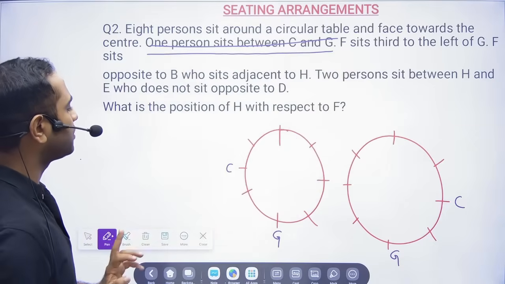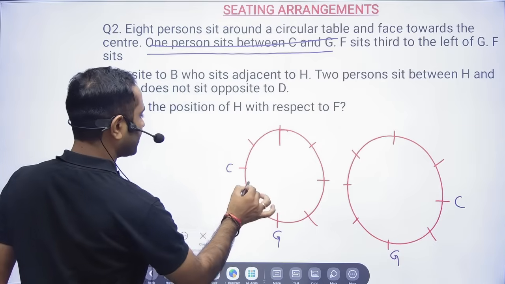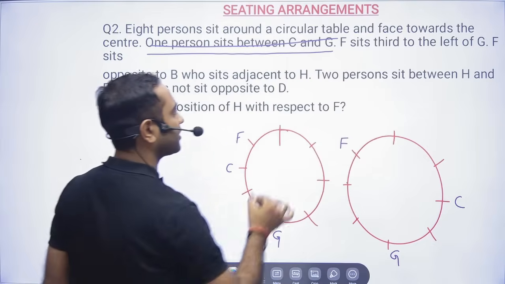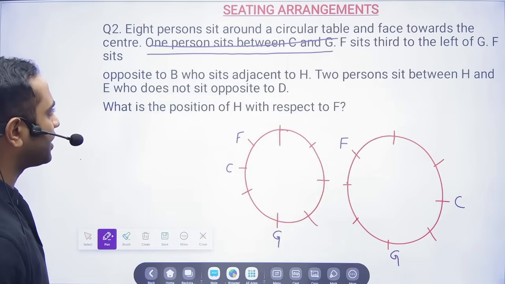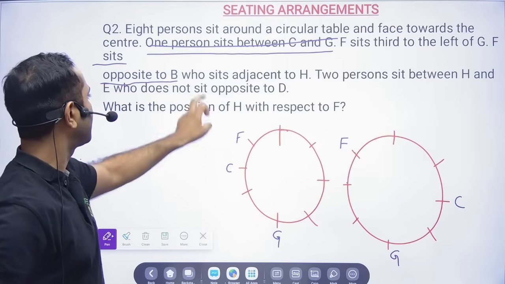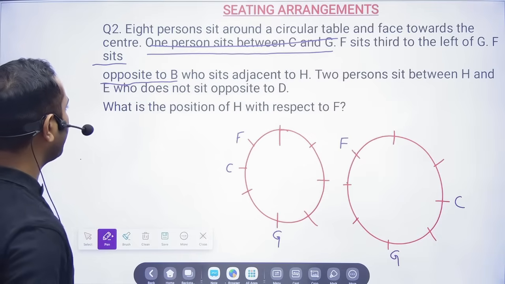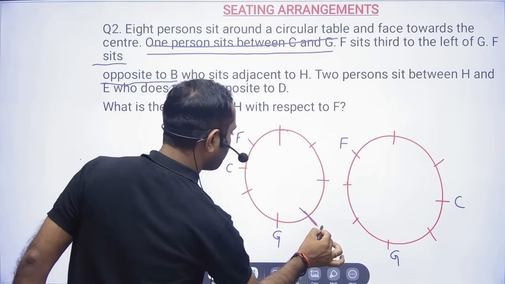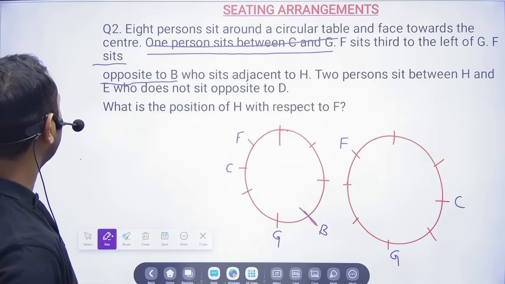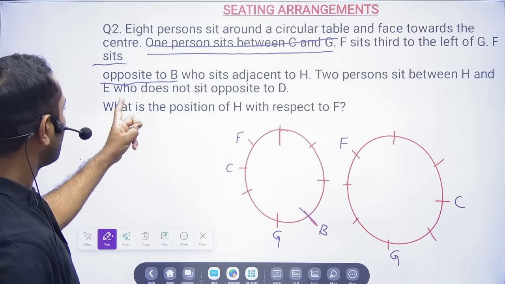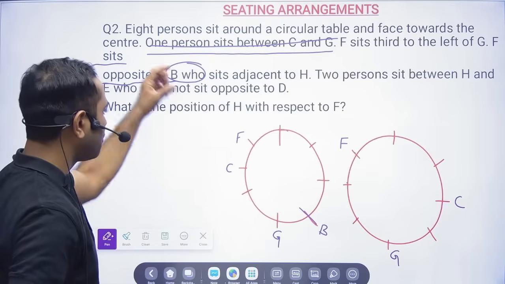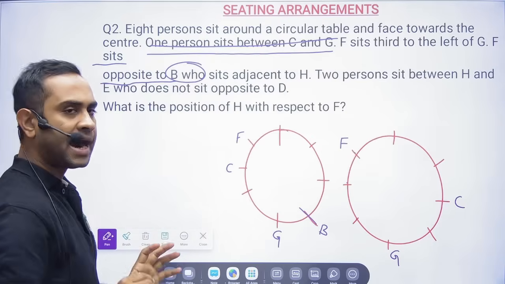F sits third to the left of G. So G is here, first left, second left, third left. F will come here. F sits opposite to B, who is adjacent to H. So F is sitting opposite to B. If they are talking about who, it is nothing but B. B who sits adjacent to H. Adjacent means nearby.